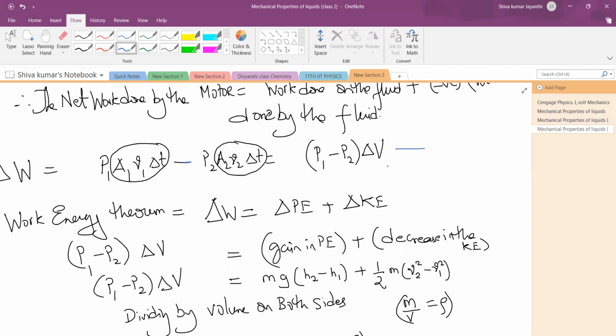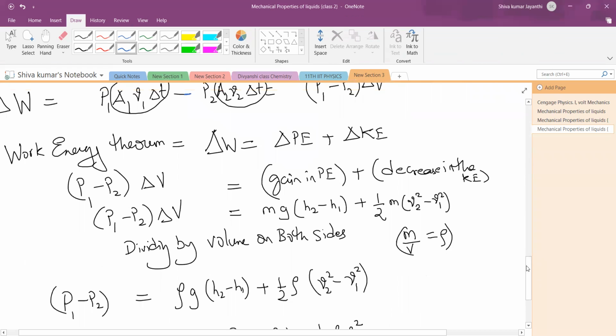Yes, sir. Now this work energy theorem, what does it say? It simply says change in the, or gain. If you don't understand this gain and all, better not to write it. Just simply write change. Write change in the potential energy plus change in the kinetic energy. Does that make sense for you? That's better. If you don't understand gain, loss, decrease and all that, simply write change in potential energy plus change in the kinetic energy.